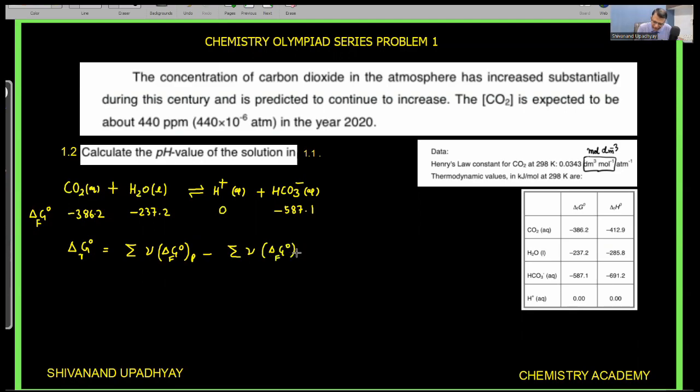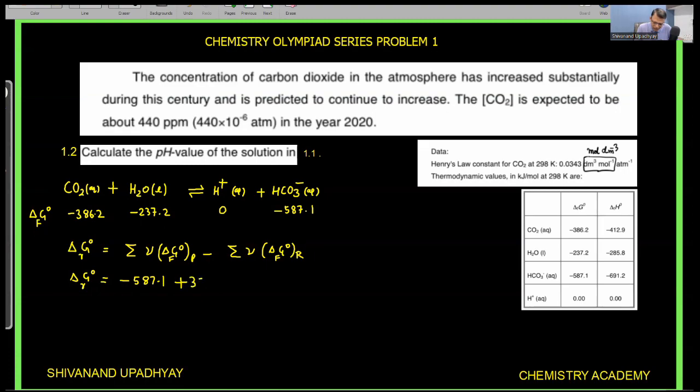So here all the reactants and products have a stoichiometric coefficient of unity. So now if I put the values, delta G naught of the reaction is equal to delta G naught formation of product. So here it will be minus 587.1, minus and minus will become plus.